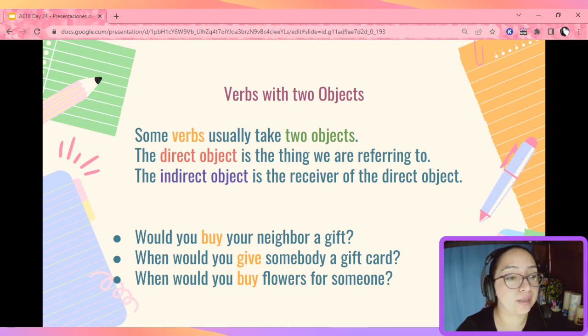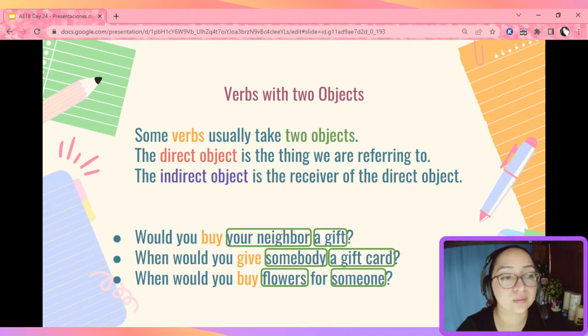Would you buy your neighbor a gift? As you can see, I have circled my 2 objects. When would you give somebody a gift card? Again, 2 objects. When would you buy flowers for someone? Now, I want you to please pause the video and identify the direct and the indirect objects here.